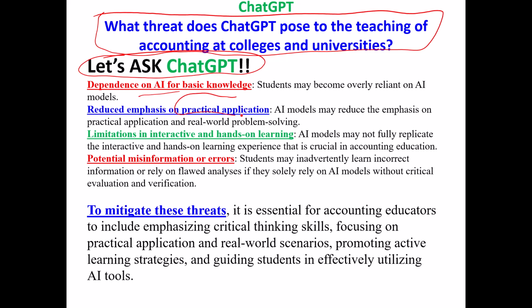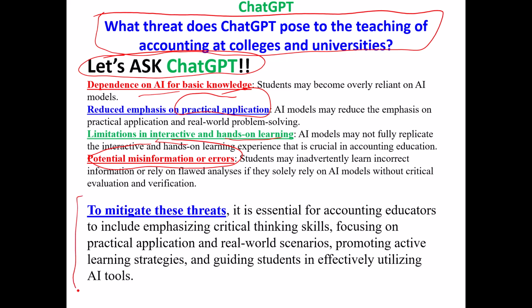There's a reduced emphasis on practical application, which we can get around by using projects and other things. Limitations on interactive and hands-on learning. So coming to the classroom and engaging in discussions with other students. Potential misinformation or errors. This is very self-aware. ChatGPT acknowledges, hey, sometimes artificial intelligence programs like me make mistakes. And if students rely only on ChatGPT, they'll sometimes make mistakes.